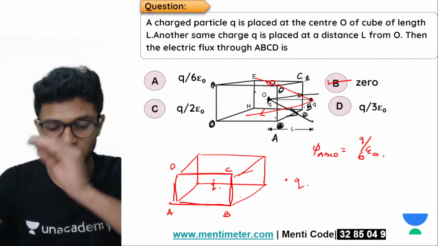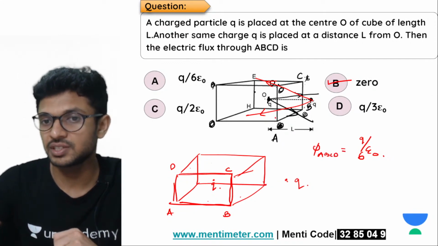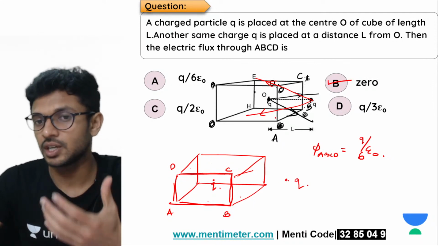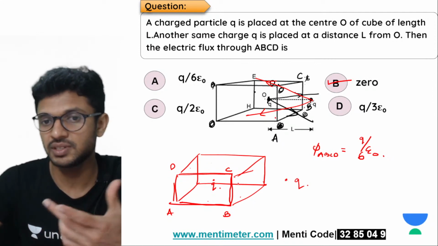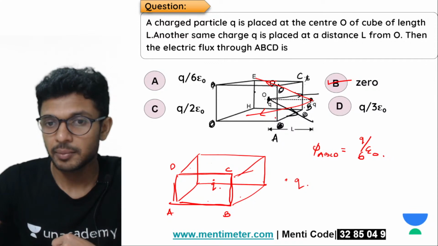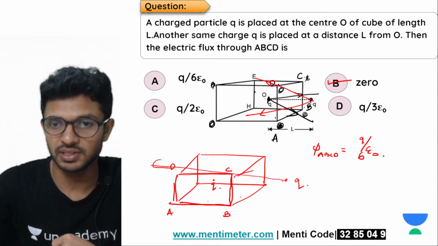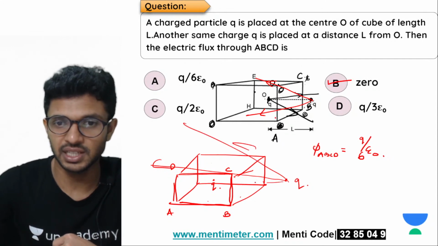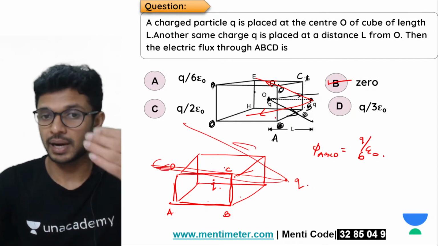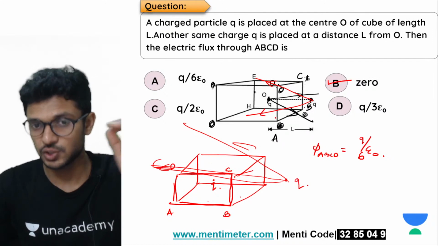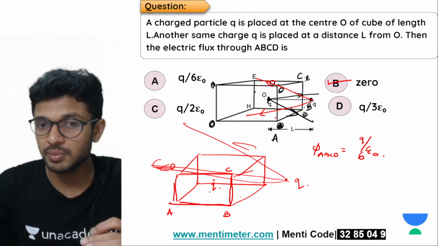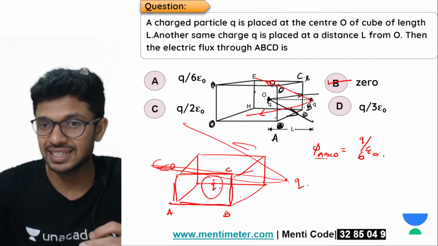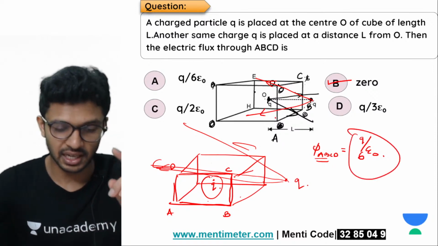You all will be asking, sir, now what is happening with this Q? Isn't this Q producing any electric flux passing through ABCD? No. Why? See, because the electric field lines produced by this charge will not be passing through ABCD. They will just go like this. Can you see that? It is not passing through the surface ABCD. So, the flux associated with ABCD is only because of that inner charge. So, it will be Q by 6 epsilon 0.